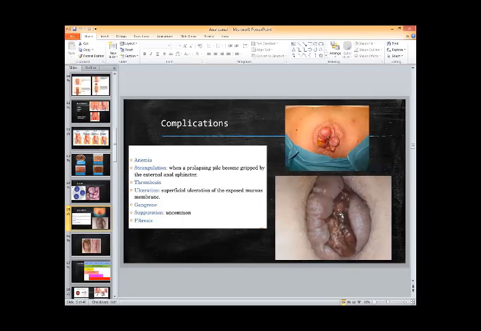And the anal sphincter squeezes the blood supply of the hemorrhoid and it becomes ischemic and then strangulated. Later on, this ischemia or strangulation can lead to thrombosis of the hemorrhoid, ulceration, gangrene of the hemorrhoid, and there can be some infection or suppuration in the hemorrhoid. So these are the various complications of the hemorrhoid.